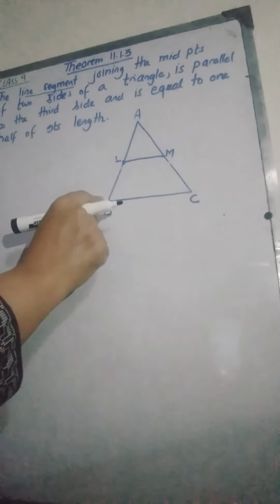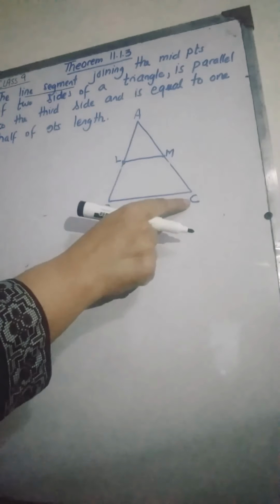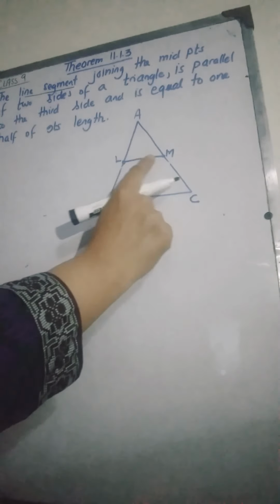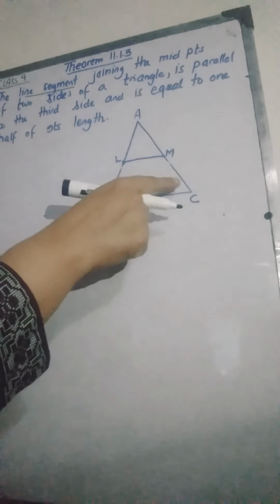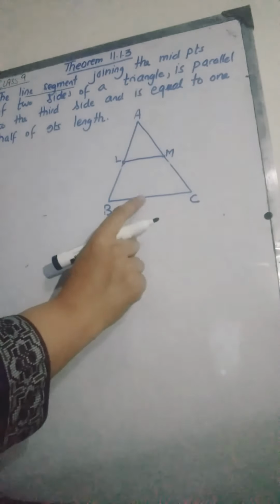These are the two sides. L is the midpoint of AB, M is the midpoint of AC, and they are talking about this line segment. LM is the line segment which is joining the midpoints of AB and AC. So the line segment joining the midpoints of two sides of a triangle is parallel to the third side. This is the third side.